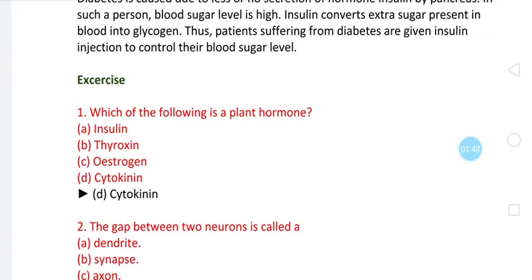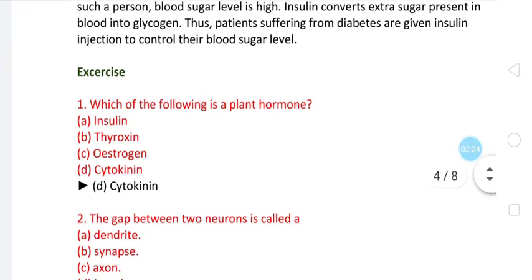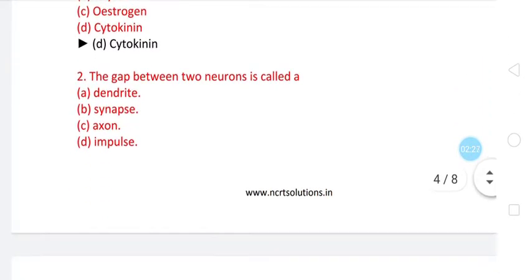So which are the plant hormones? Auxin, cytokinin, gibberellin, abscisic acid, and ethylene. These are the plant hormones, whereas insulin, thyroxine, estrogen, testosterone, progesterone, and many more that we have seen, like the fight-or-flight hormone present on the kidneys in the adrenal glands, adrenaline, are animal hormones. So in this question only cytokinin is given as a plant hormone, so cytokinin is the answer.